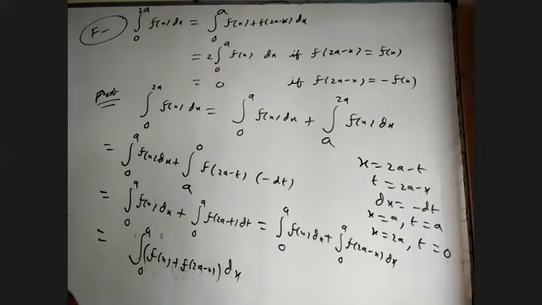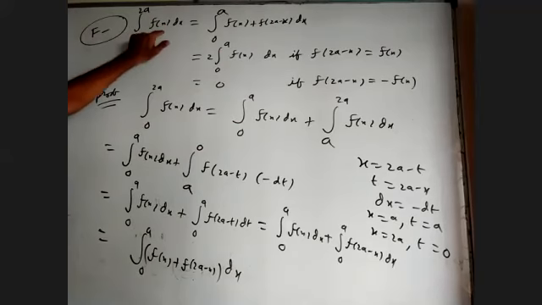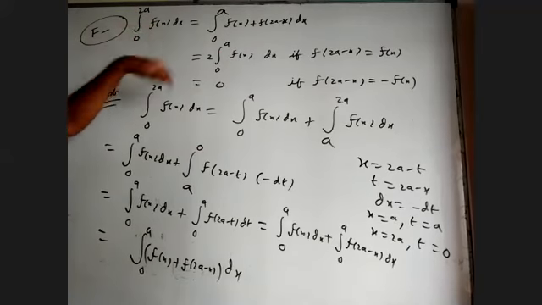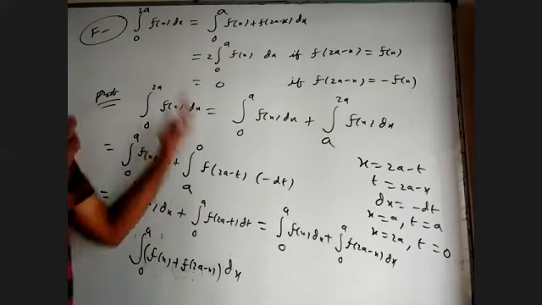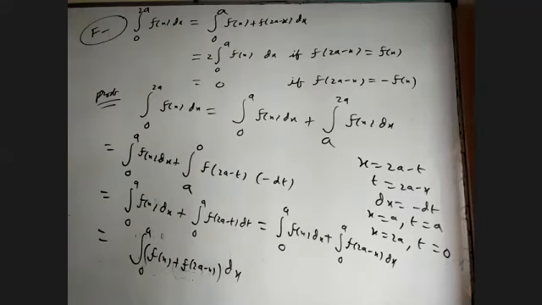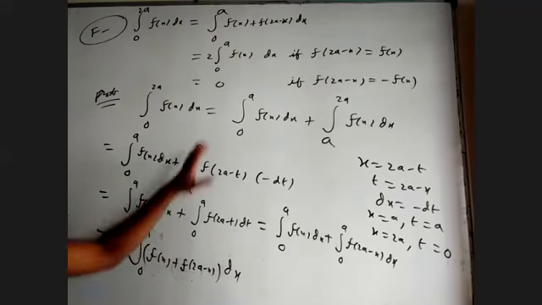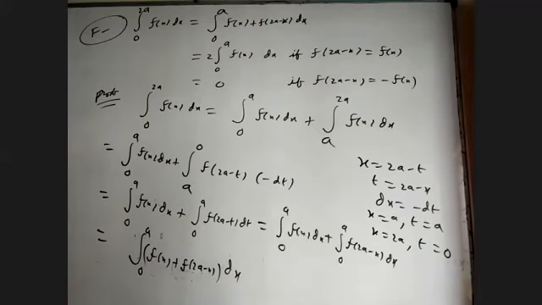So how do you use the formula? Wherever 0 to a or 0 to 2a is there, wherever x is there, we write 2a minus x and see whether that is coming back to the original function or the negative of that, then we'll use it. If it is not coming the same as the original function or negative, then we don't have to worry, we have to look for something else. Has everyone understood this part? Yes, sir. Okay, please copy this.